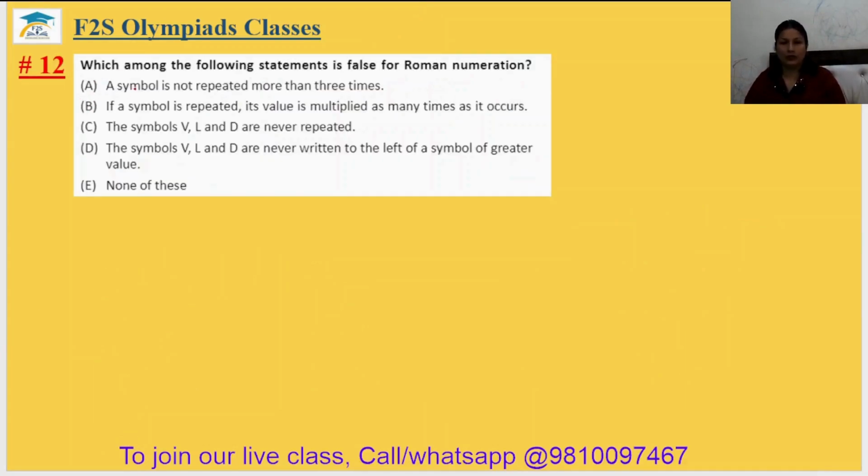Come to question number 12. Which among the following statements is false for Roman numeration? A symbol is not repeated more than 3 times. It is correct. Yes, any symbol cannot be repeated more than 3 times. If a symbol is repeated, its value is multiplied as many times as it occurs? No. Its values are added, not multiplied. Option B is not correct. So the 12th answer is B.